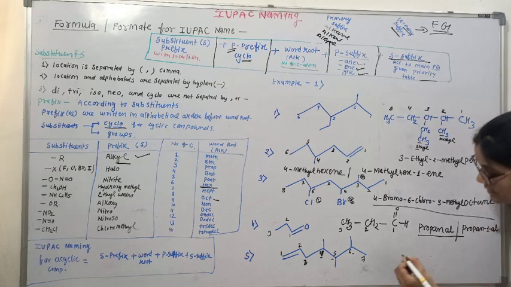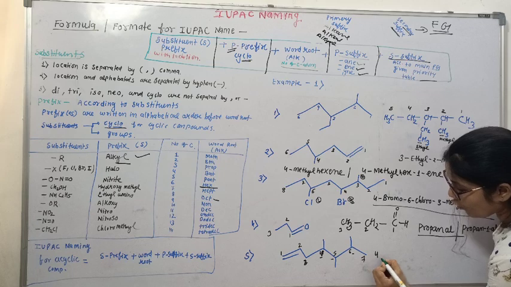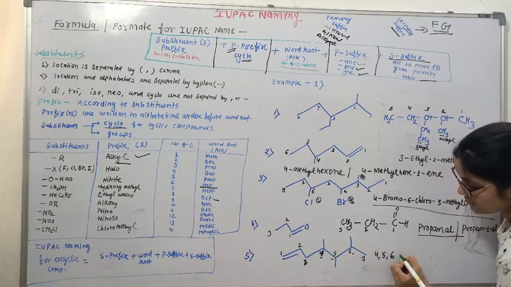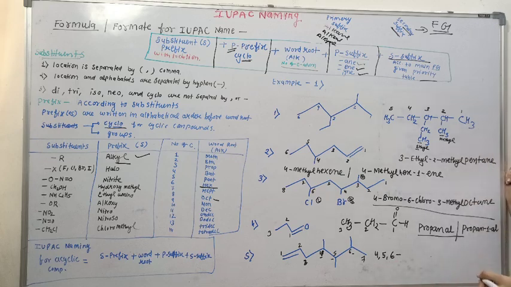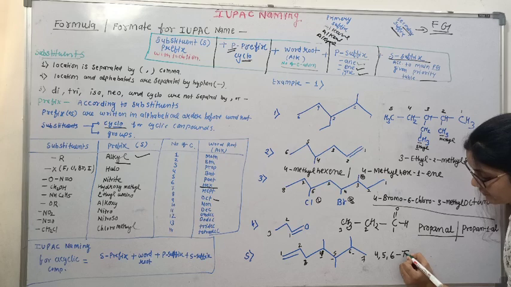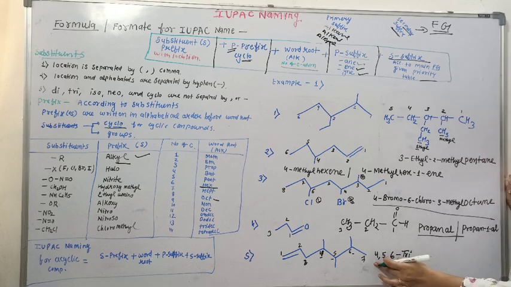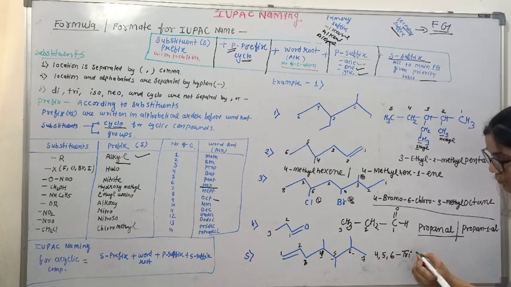So let's just name the compound. 4, 5, 6. This how many times? 3 times. So it is tri. 4, 5, 6 tri. Which group? Methyl. Trimethyl.